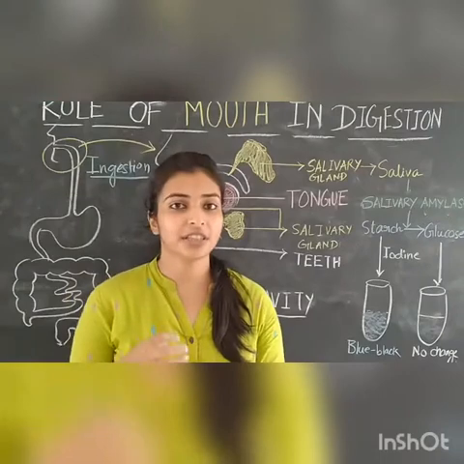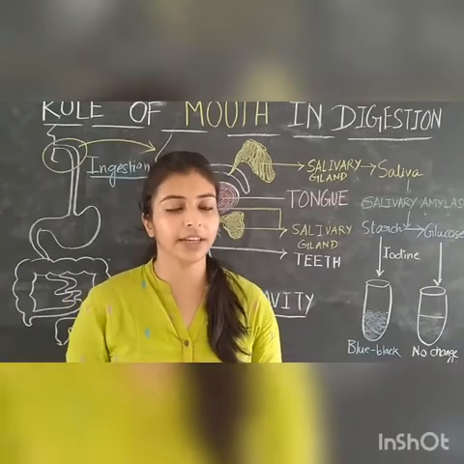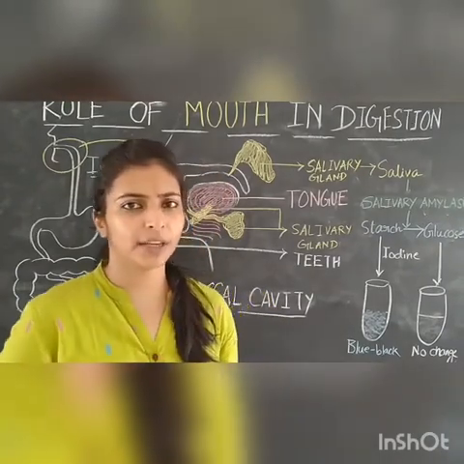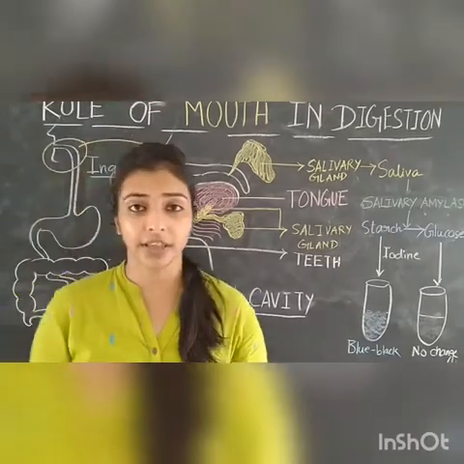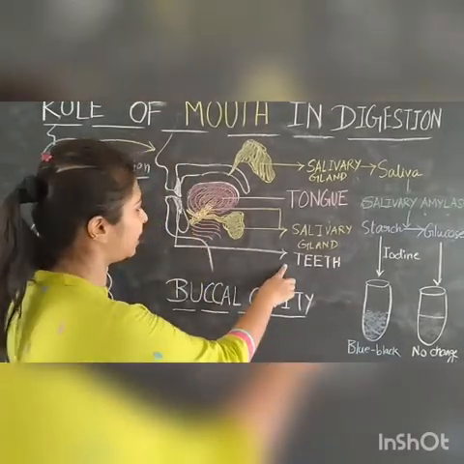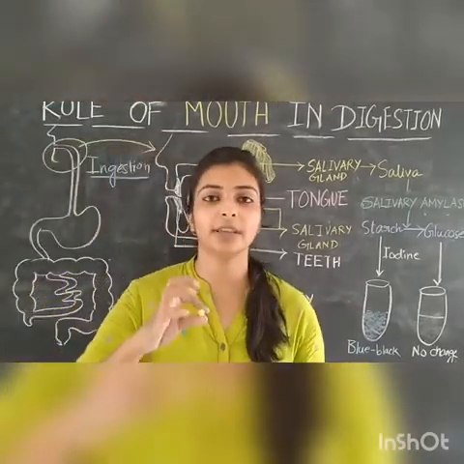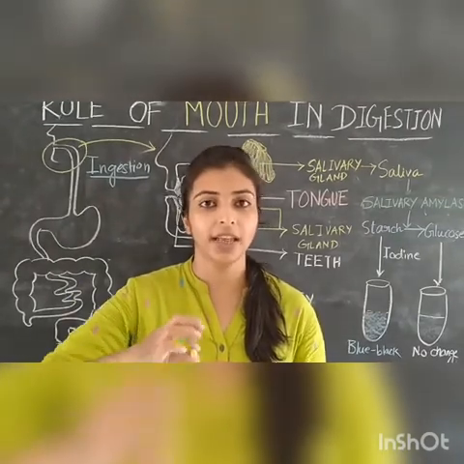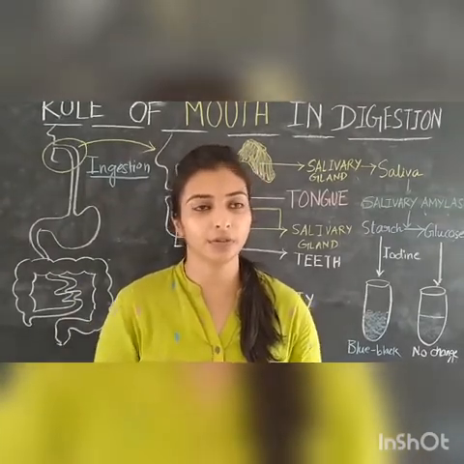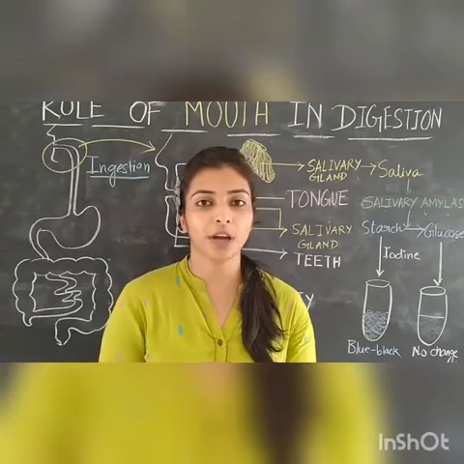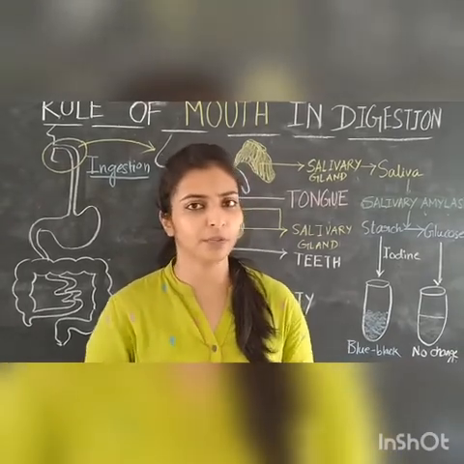Now the digestion starts in our buccal cavity, right? So what happens in our buccal cavity? The thing which gets the food first is our teeth. Teeth have a role in the mastication or the mechanical breakdown of the food. So they break all those complex food particles into simple food particles.